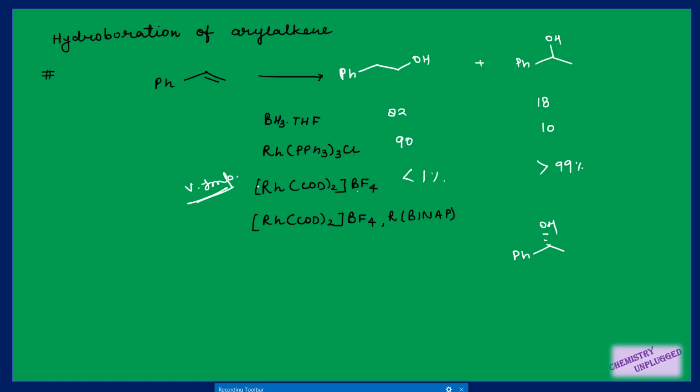So you can simply understand the point which can help you in solving your problems. That is why I have only written which type of complex, which type of reagent will give you which type of product, and when the explanation is required, I will give you that point also.